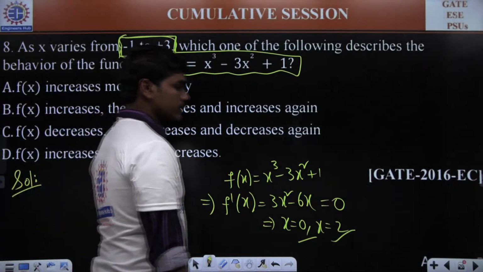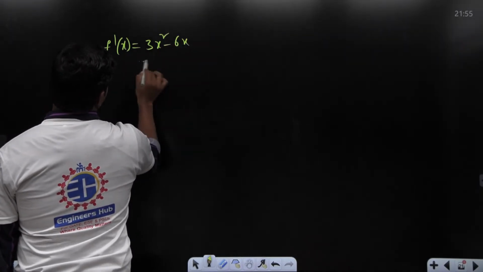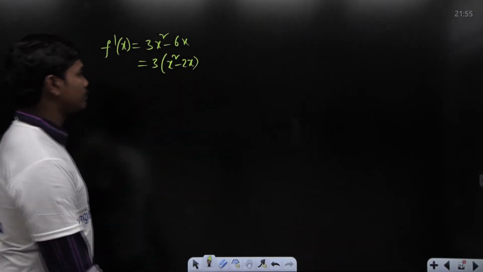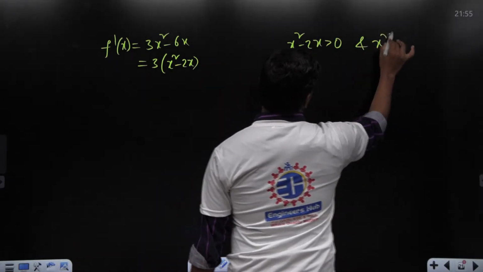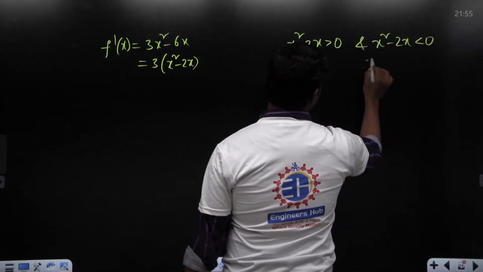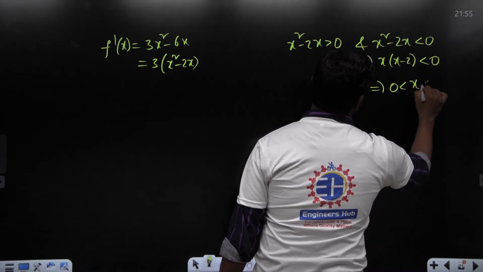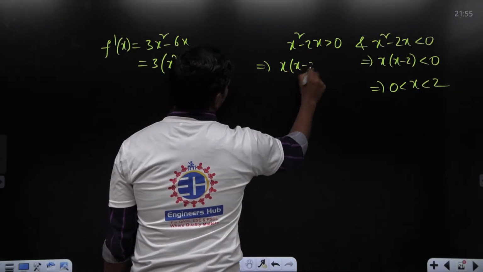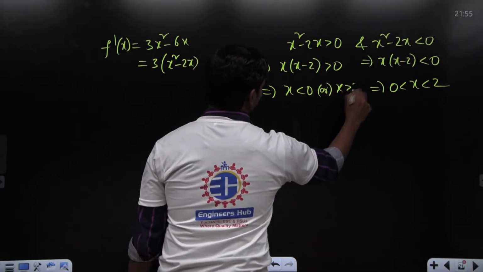Now, if you try to answer this question, look, f dash of x is equal to 3x square minus 6x. Now, if you take a 3 common, we have x square minus 2x. Now, let us consider the cases for both x square minus 2x greater than 0 and x square minus 2x less than 0. This is what we have. So, if you solve this, x into x minus 2 is less than 0. So, definitely 0 less than x less than 2. Next, if you try to solve this, x into x minus 2 is greater than 0. This means x should be less than 0 or x should be greater than 2. This is what you have.